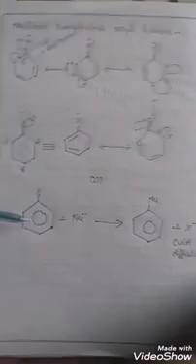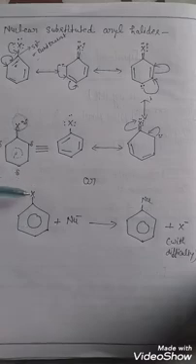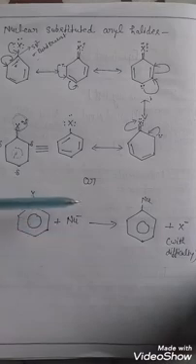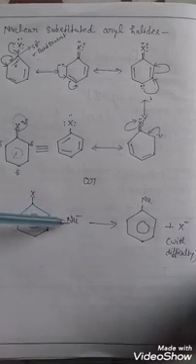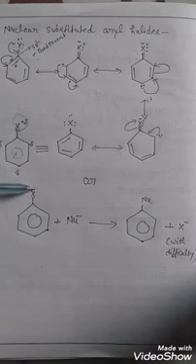In nucleophilic substitution reactions of aryl halide, here is the carbon halogen bond, and when any nucleophile attacks, it does not attack this halogen position easily.